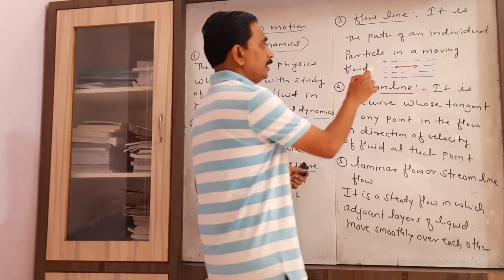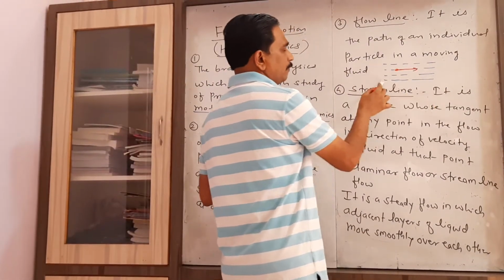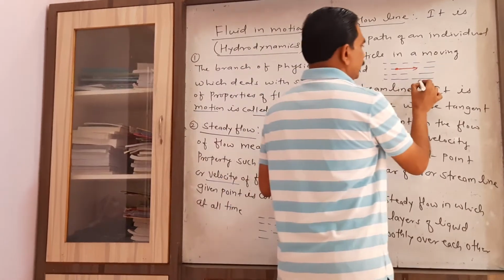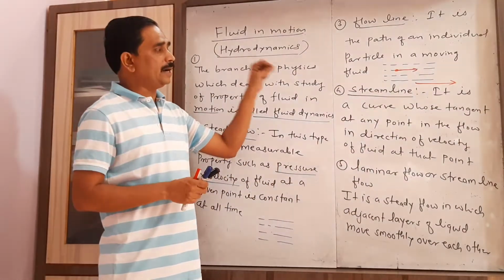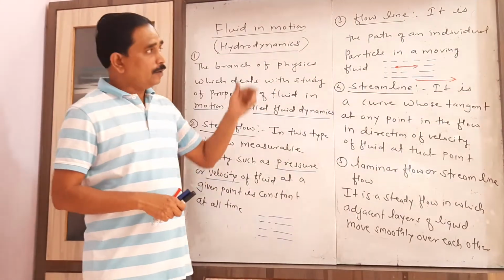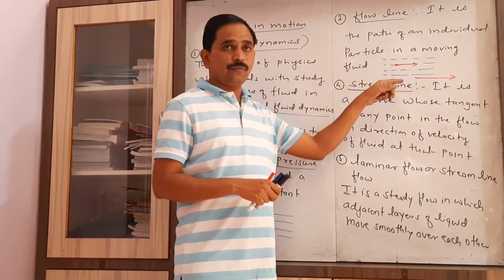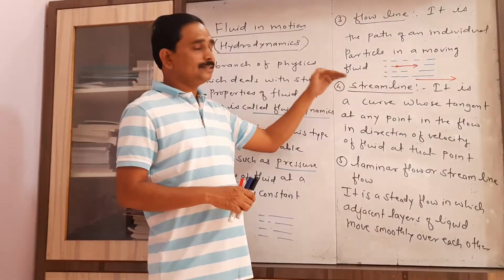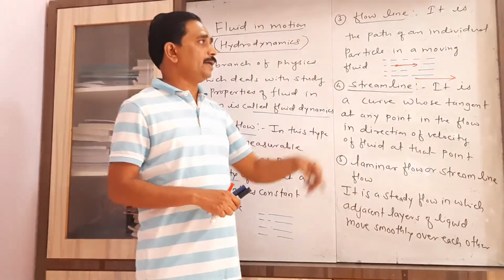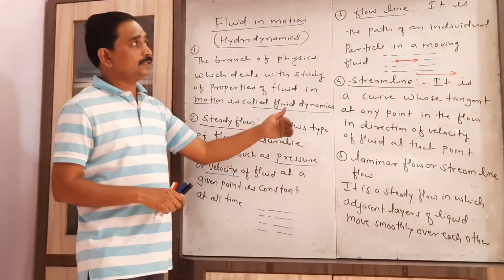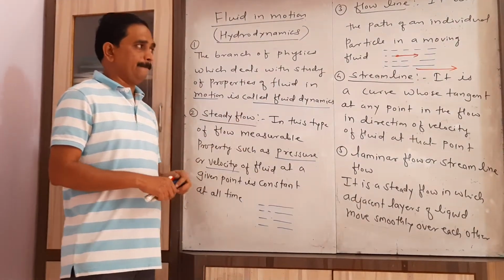Here we consider this particular fluid which flows in this direction. Now consider one of the particles of that fluid. Which is the path selected by that particle to move, that is called the flow line.